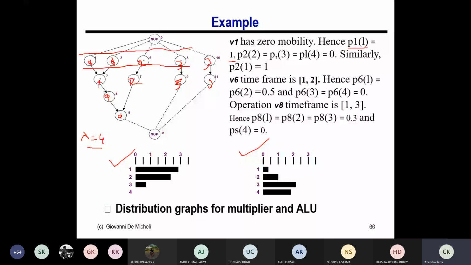All three operations have a 1/3 chance of being scheduled in timestamp 2, so 1 by 3 into 3 is 1. This way I can calculate the distribution graph for each type of operation K in each timestamp L, which is q_K(L). Does everybody understand this? Is there any doubt here?